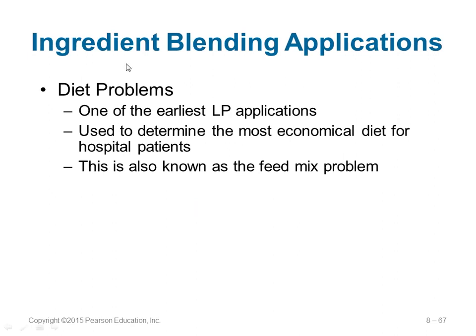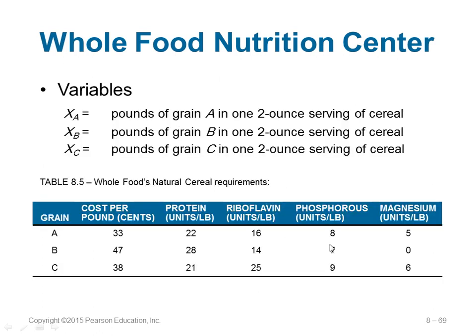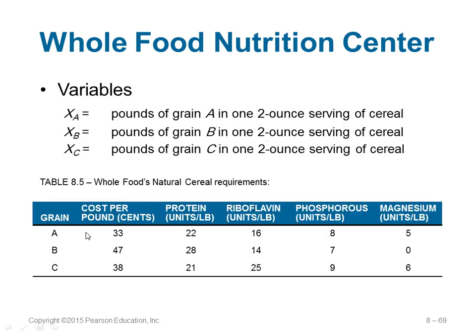Then you can also have what are called ingredient blending algorithms, diet problems, for example. These are very common, popular LP problems. It's also called the feed mix problem. For example, for a patient, they want to give some items. They will say these are the nutrients and these are the requirements for the patient. And to reach this, they have items A, B, and C grains, so XA, XB, XC for each one. And what is the cost of them, how much protein they have, riboflavin, and all four nutrients. So the values are given.